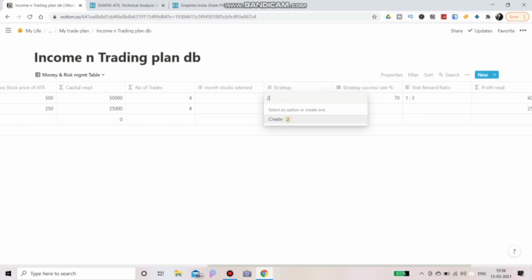Sorry, it is not weekly breakout, actually 20-week breakout. So I have seen that it happens to have a success rate of around 70%. Let's say we are keeping it only for 50% success rate.